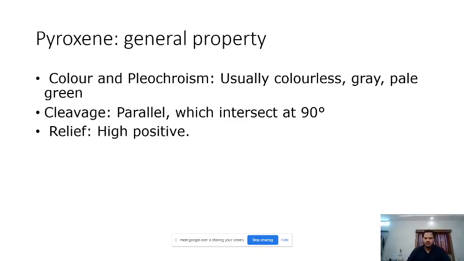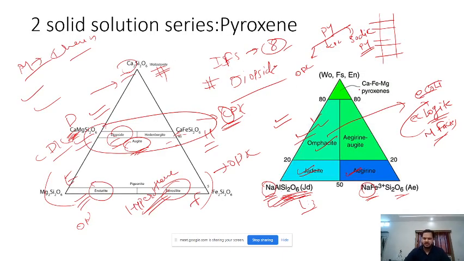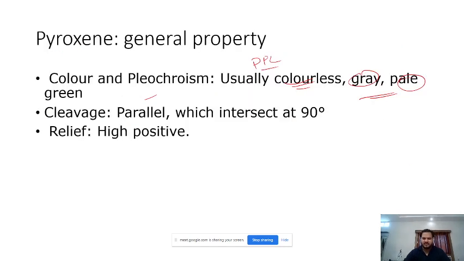Alright, they are usually in PPL generally colorless. Sometimes they are grey and pale based on the chemical composition, right? If they have calcium, they will have a different color. Magnesium, they have a different color. And if we have ferrosilite, enstatite, they have different colors. So there are various colors.